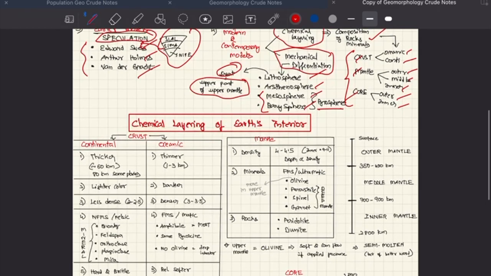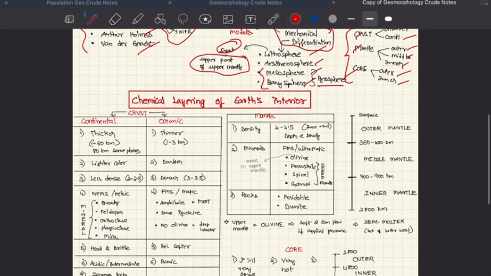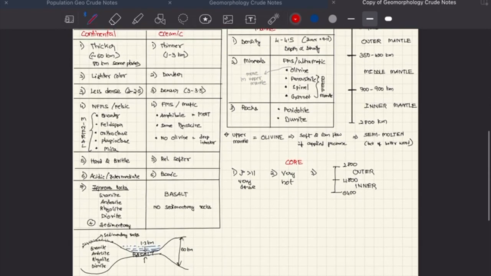Now let's get to chemical layering of Earth's interior. There are two types of crust: oceanic crust and continental crust. We can see it here. Continental crust is thick. It is 60 kilometers thick, in some places 80 kilometers thick. Oceanic crust is thinner, 1 to 3 kilometers. This is lighter, this is darker, this is less dense, this is more dense. These are made up of non-ferromagnesium silicates or felsic. These are made up of ferromagnesium silicates or mafic.